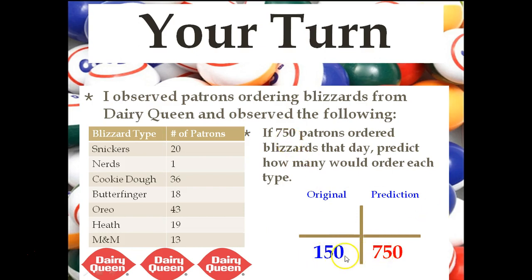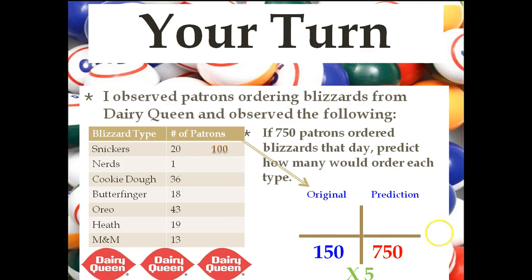So I have the totals down, and now I have to see, well, 150 to 750. I know the numbers are getting larger, so I'm going to multiply. But is there an easy way to go from 150 to 750? Well, let's count by 150. 150, 300, 450, 600, 750. Oh, it's times 5. So I put times 5 there, and I will also put times 5 on top eventually.